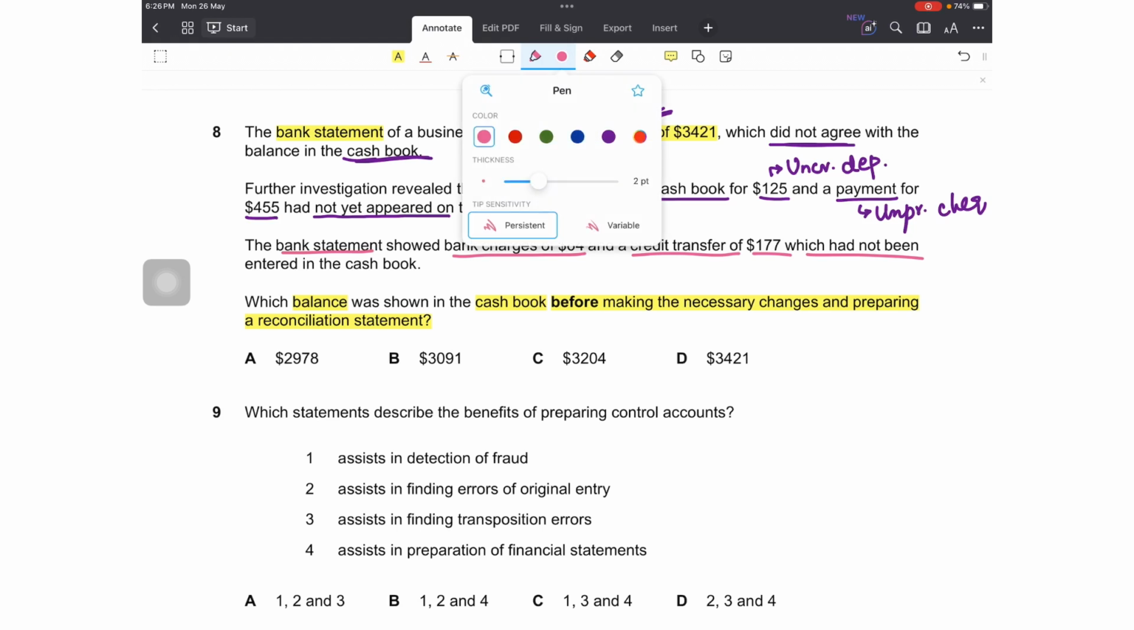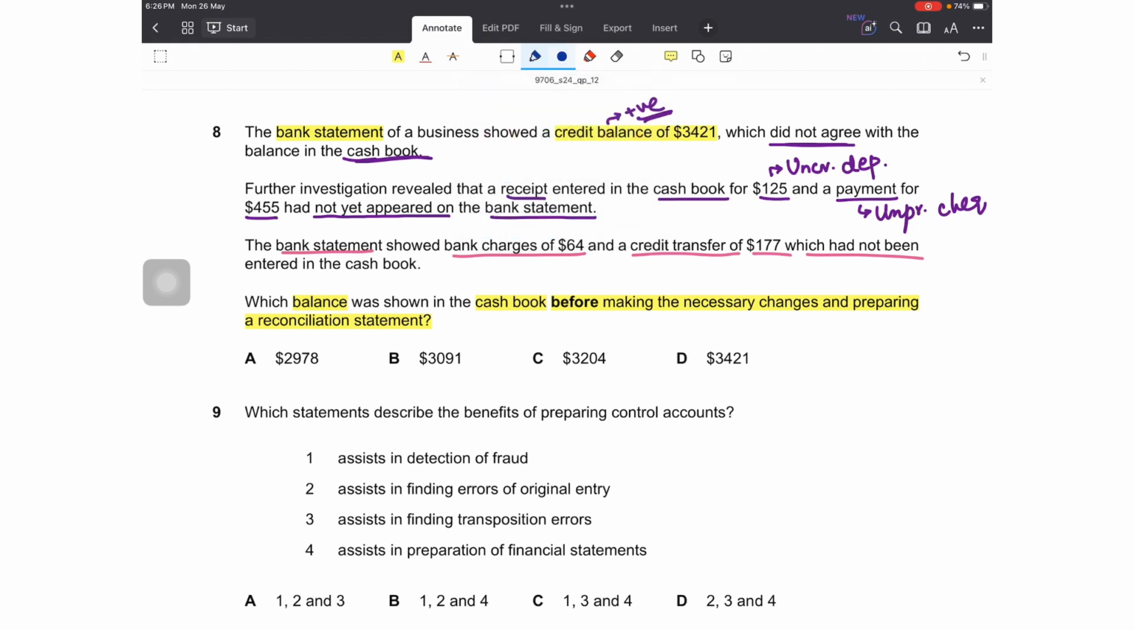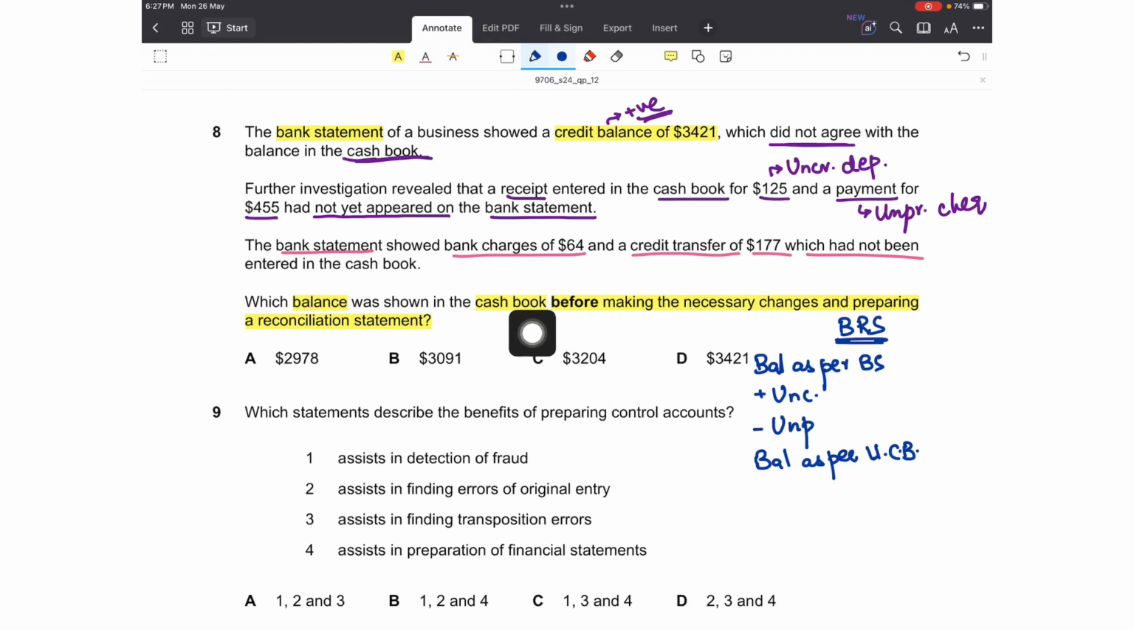If we can recall the format of bank reconciliation statement, if I just write that down quickly, we start with balance as per bank statement and we add the uncredited deposits, we subtract the unpresented checks, we can arrive at the balance as per not the unadjusted cash book but the updated or adjusted cash book. Let's do this first and then we'll move towards the unadjusted balance.